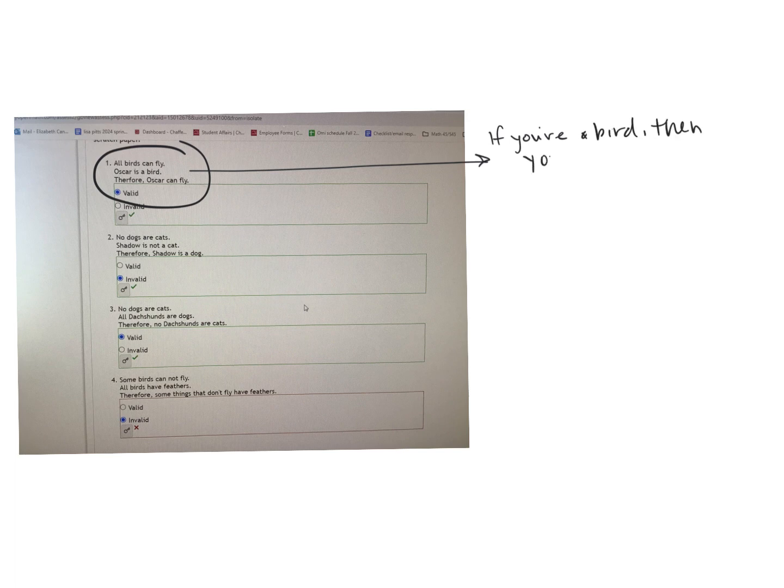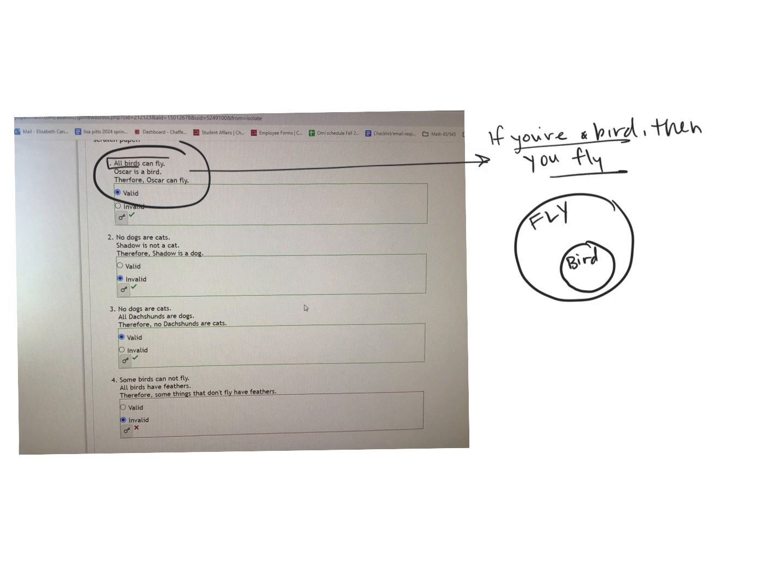So what that looks like in a Venn diagram is that if you think about all the flying animals, that's one category, that birds fit inside of that, because it says if you're a bird, then you fly. Going back to the universal quantifier, all birds can fly, so all birds would be in that fly category. Now, Oscar is a bird, so that means that Oscar has to live inside that bird circle, and that forces him to be inside the flying circle, so then we get that Oscar can fly. That's the only place where it can happen, so that makes it valid.